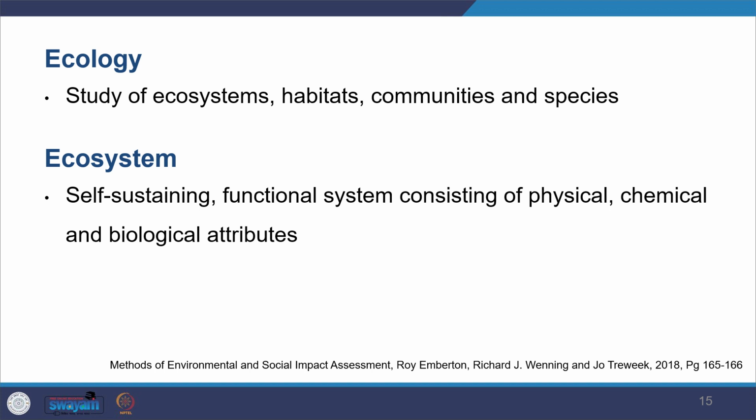An ecosystem is said to be self-sustaining, a functional system where, with the interactions and all the relationships, it exists on its own. It has all the dimensions, physical, chemical, and biological qualities. That is what ecology study is about.